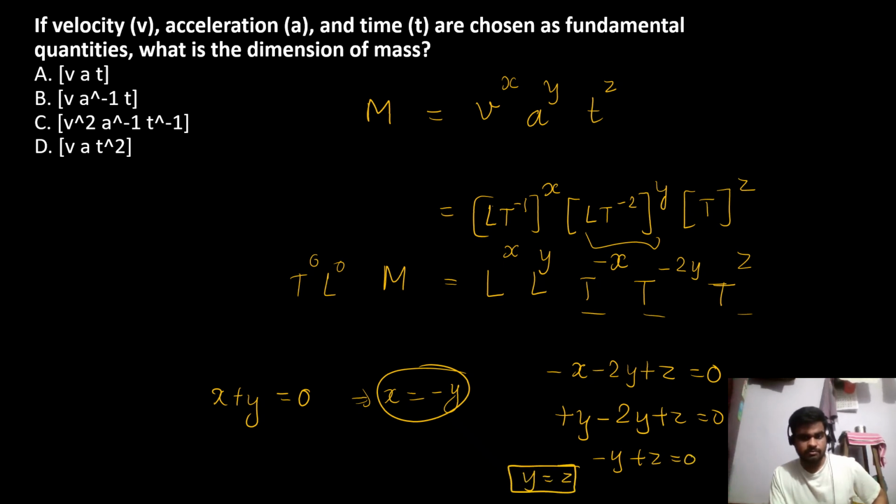We can write this. Right? So we can write, see, x is equal to minus y and y is equal to z. So we can write x is equal to minus z too.